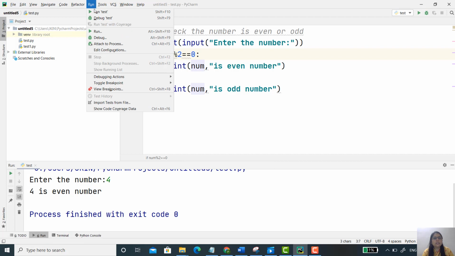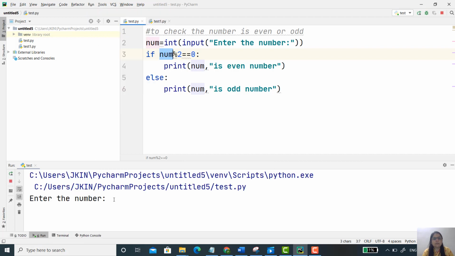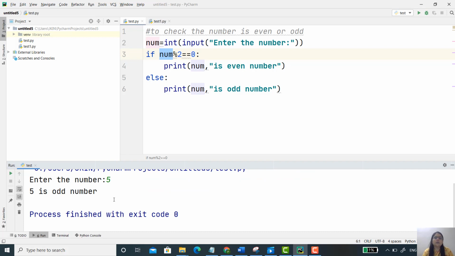Now just enter another number. For example, I'm just entering 5. And 5 is what? It's an odd number. So here in place of num, you just assume 5. So 5 modulus 2, then definitely the answer is not 0. Right? So the body of if is not executed.